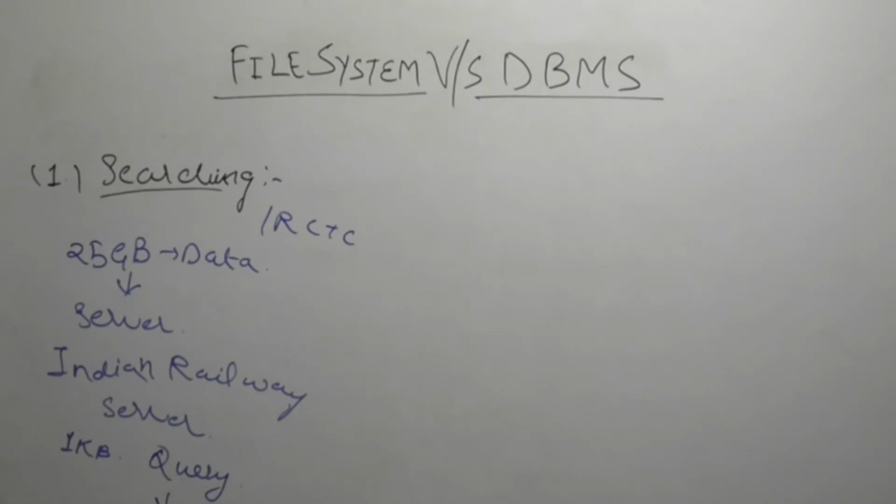So here I am giving you an example. When you write a simple query using SQL, you will get only the data that is required, like only a single train's data, that is 1 KB. This is the first point: searching is fast with less complexity, and memory utilization is also efficient. Both points of view I have already explained.